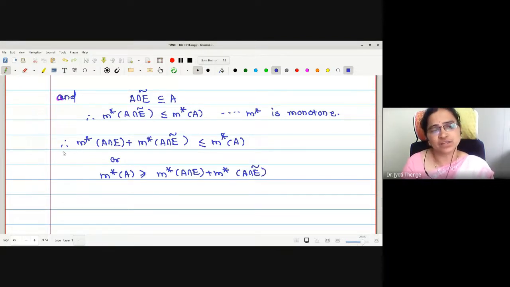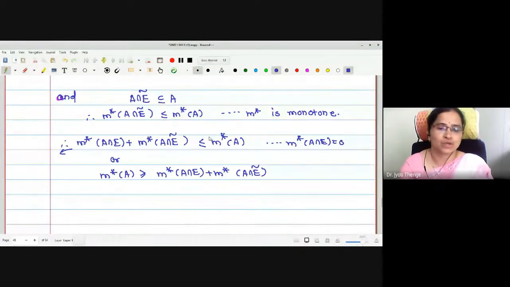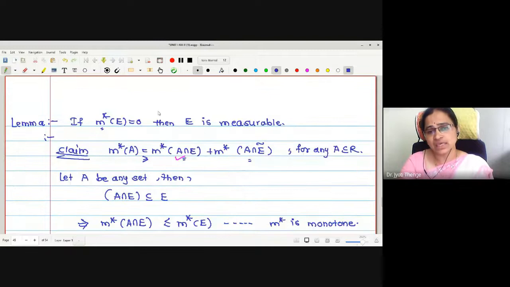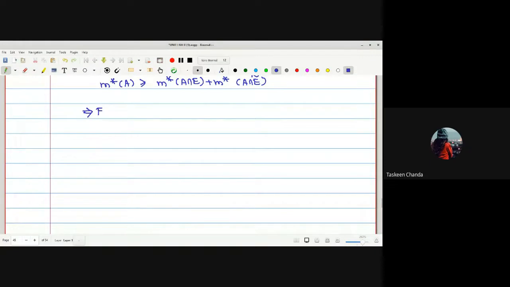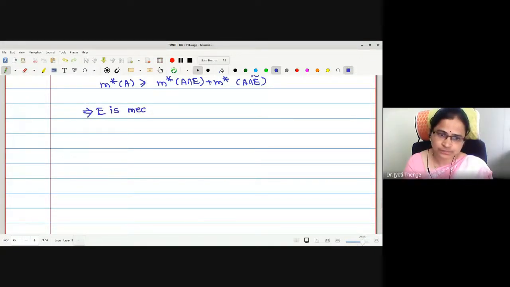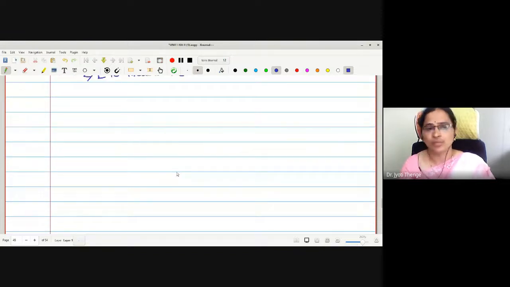Why have I added this to the left hand side? Because the value is 0, and adding a 0 value term doesn't change the inequality. So we have obtained outer measure of A is greater than or equal to outer measure of A intersection E plus A intersection E complement. Therefore, may I say E is measurable now? Yes, E is measurable. For proving the statement, either equal to or greater than or equal to means the same.